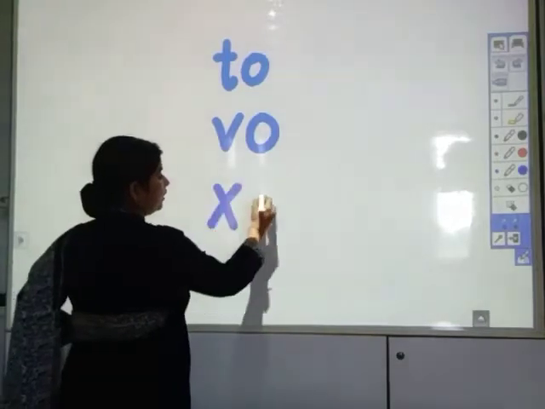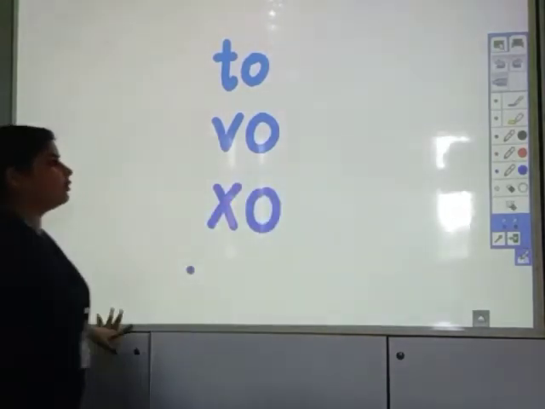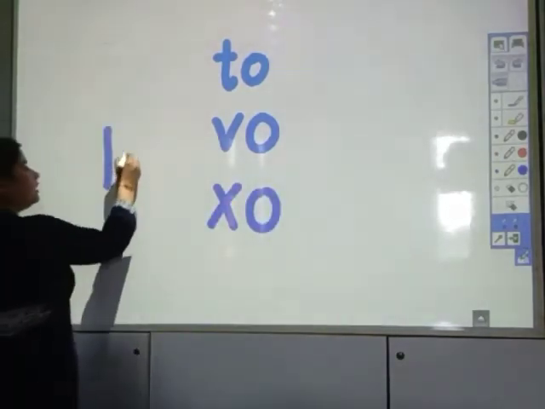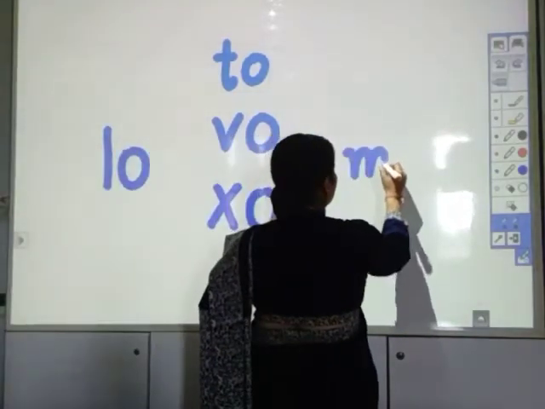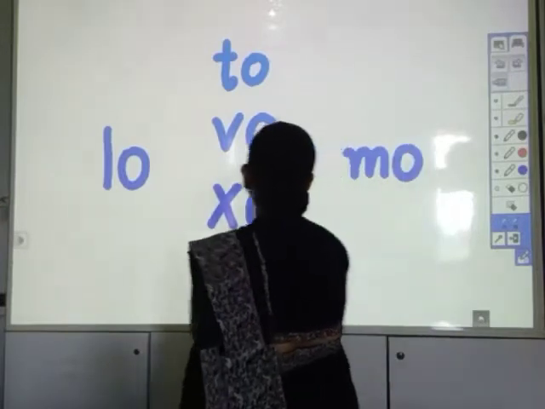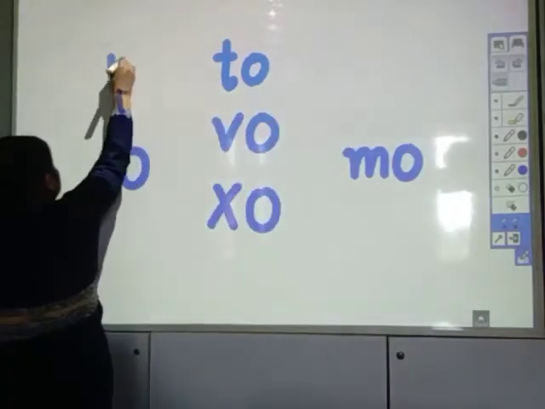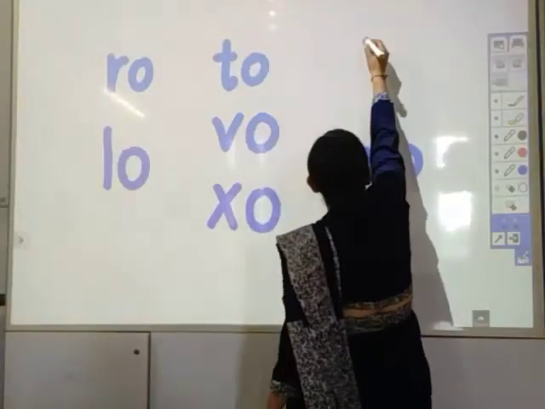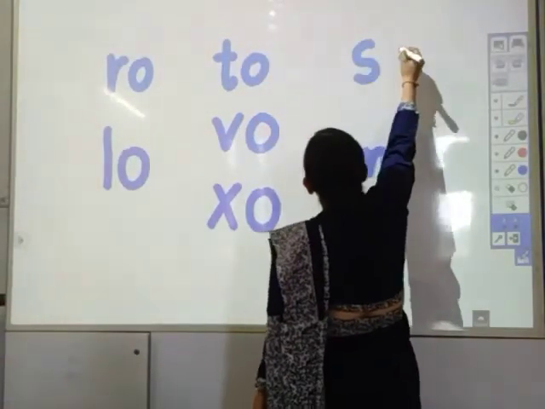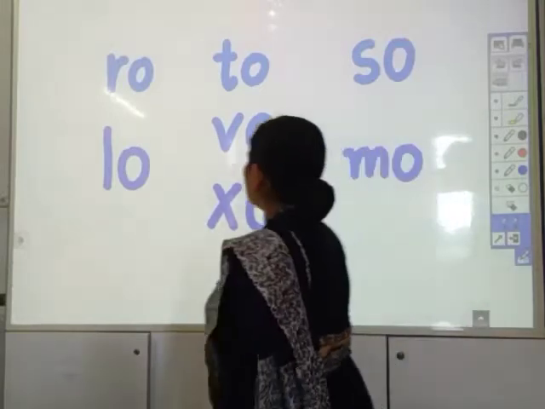Z, O, zo. L, O, lo. M, O, mo. R, O, ro. S, O, so.